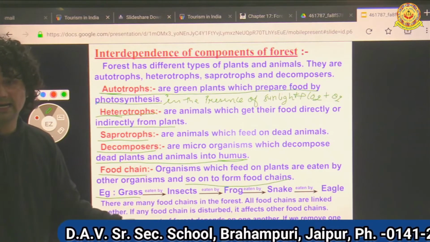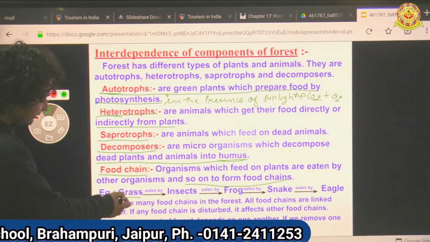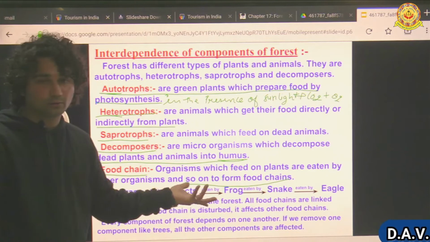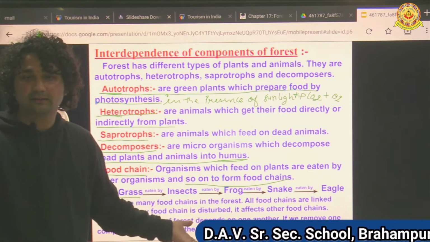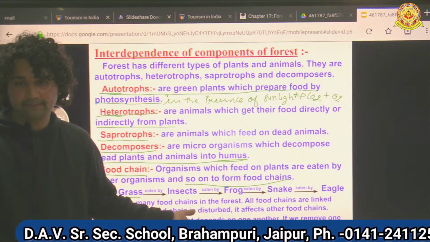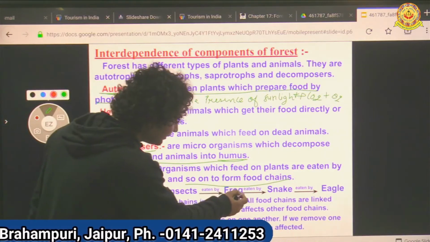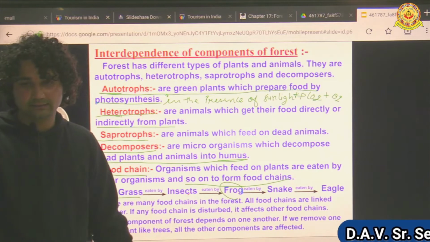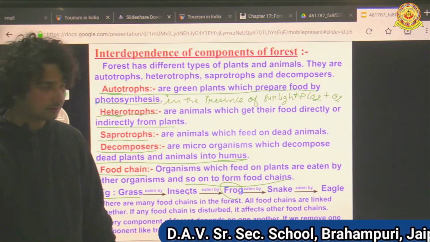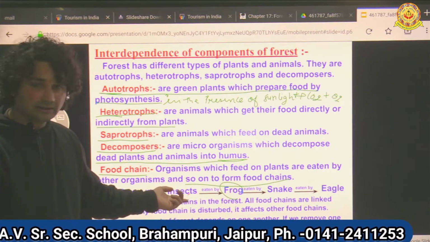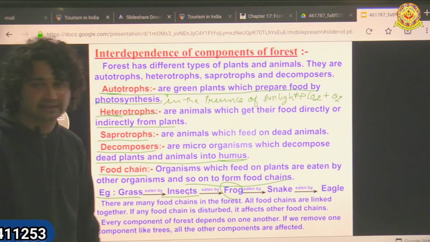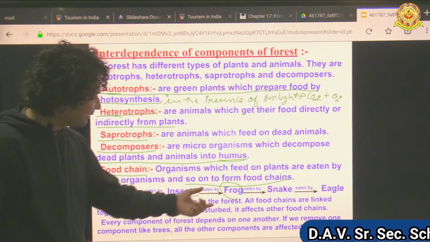Who will eat? There are no eaters left. Then who will eat the grass? If we remove the grass, where will the insect go? The insect also dies. If we remove the frog, then who will eat the insect? The population of insects increases if we remove the frog.